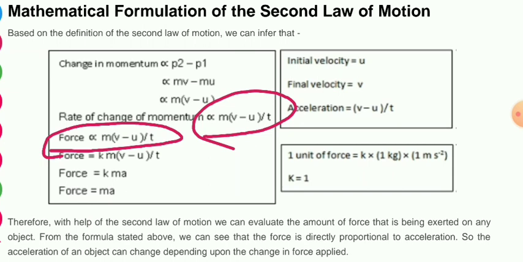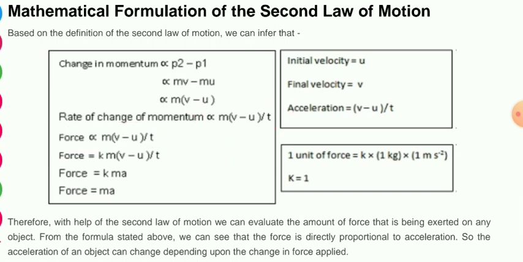According to the second law of motion, the rate of change of momentum is directly proportional to force, so we can substitute the rate of change of momentum with force. So force is directly proportional to m into (v minus u) by t.